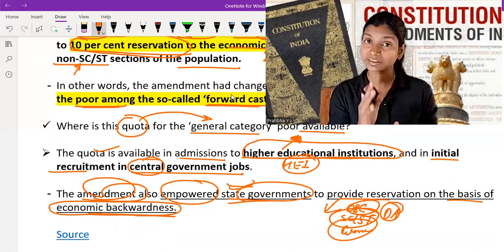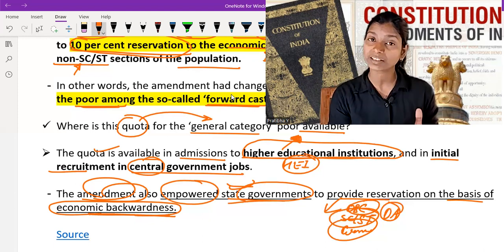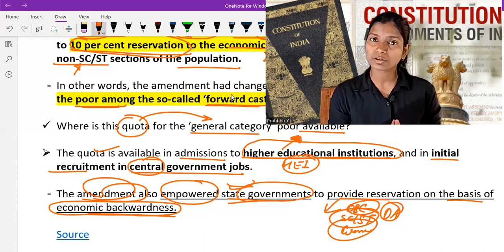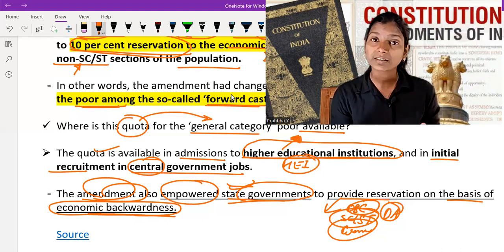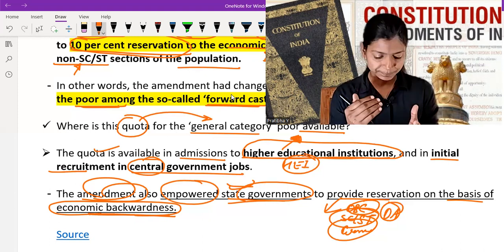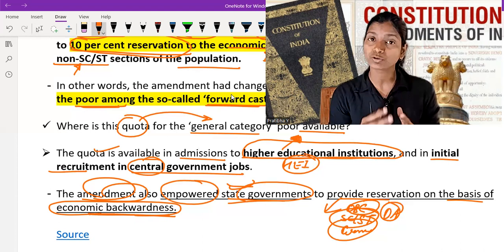So this is a criticism, and this is also true because ST/SC, OBC got quota not on economic backwardness, but on their cultural backwardness, social backwardness, and other types of discrimination. That's why government gave it, because earlier we know that OBC people, ST/SC people did not get equal opportunity in health, in education, in property disputes, in any power arena, in the economy arena, in the knowledge arena. So these people lack in these arenas. So you have to provide